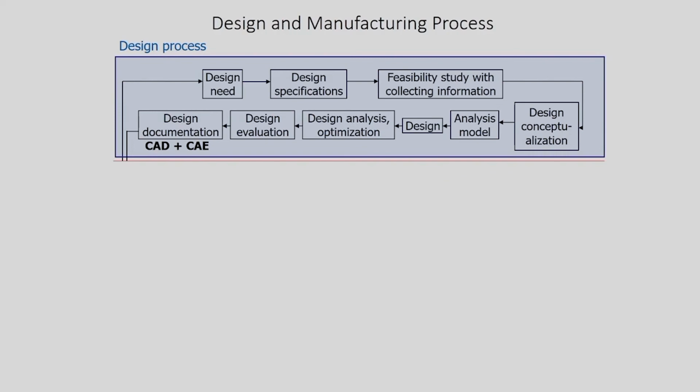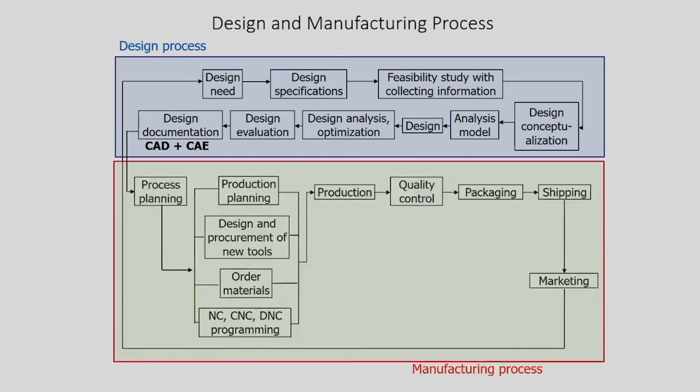All these activities are shown on your screen. In addition to these design activities, there is a set of production activities we need to carry out. So, these are also shown on the screen.